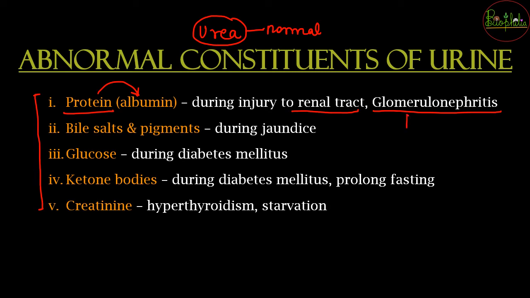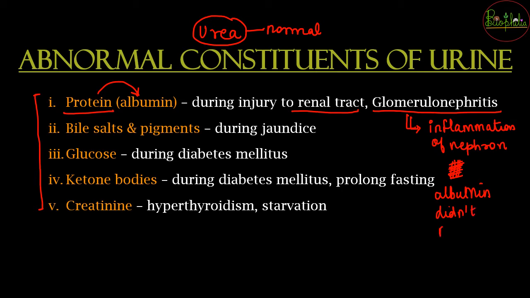Because it is a very simple understanding. अगर यहाँ पे inflammation है, okay, there is inflammation of the nephron. What you are understanding? Nephron में we had seen that there are going to be slit pores और there are filtration slits. जो filtration slits पहले बहुत छोटी छोटी हुआ करती थी, उसमें से the albumin was not passing, right? Albumin did not pass. So when it did not pass, what was happening? There was no amount in urine.